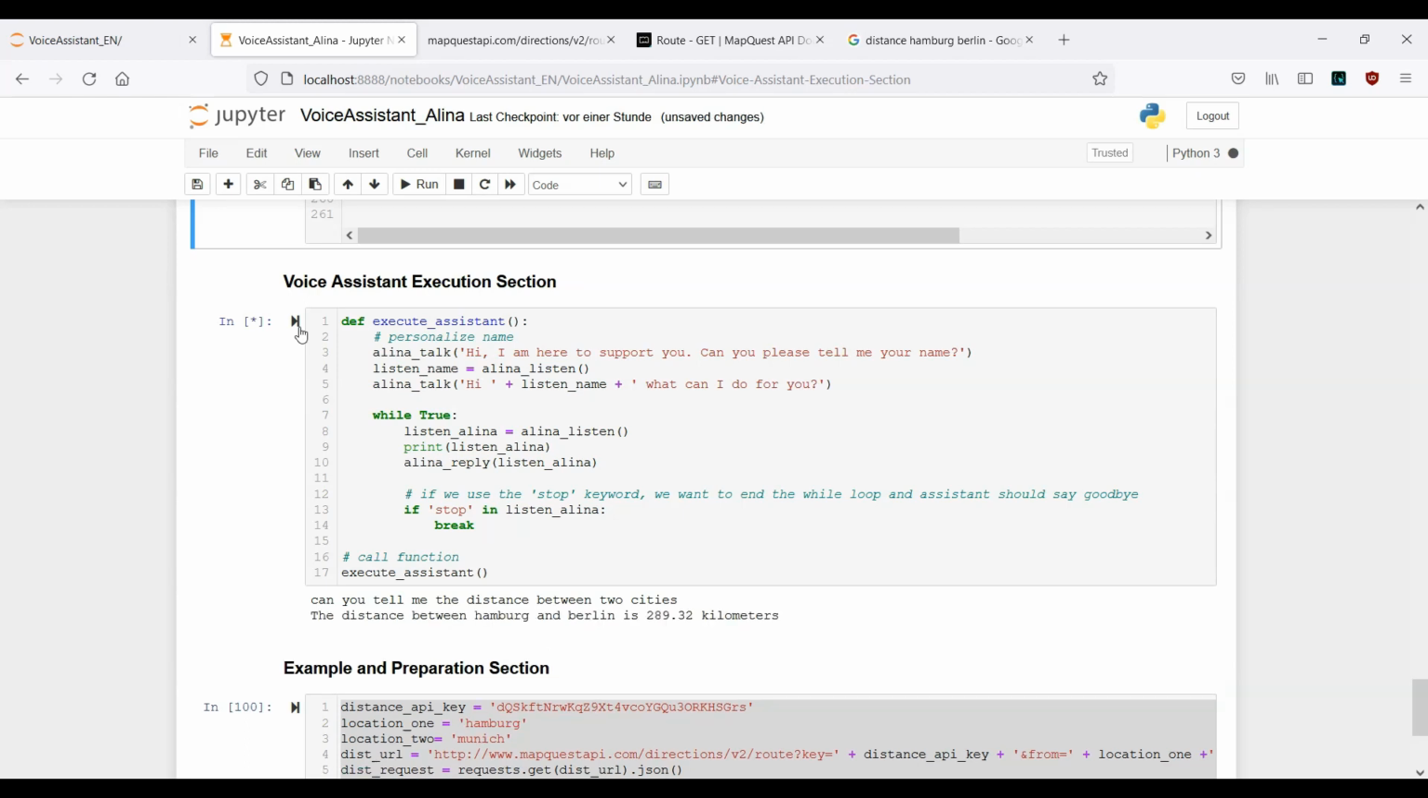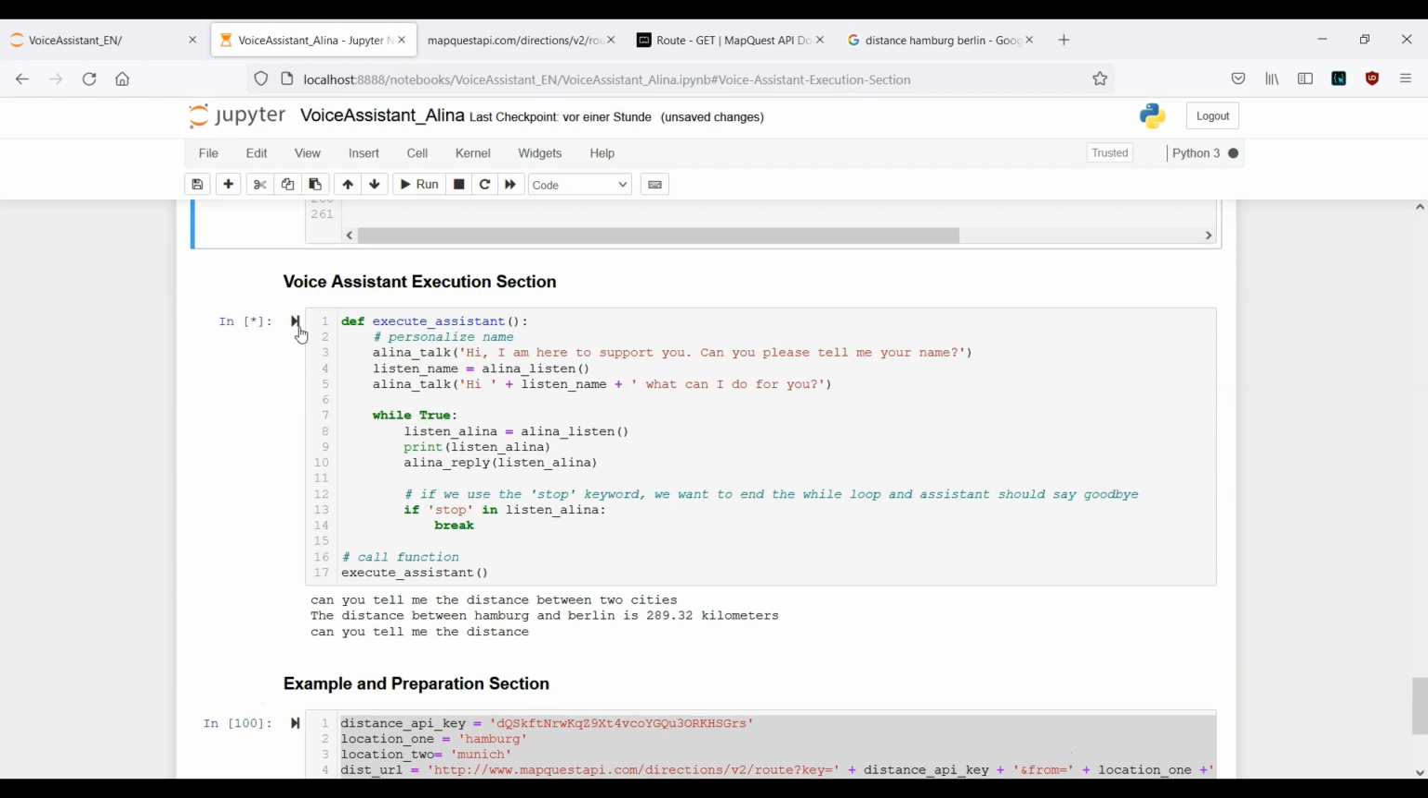The distance between Hamburg and Berlin is 289.32 kilometers. Can you tell me the distance? Sure. Let me know the starting point. London. All right, and now tell me the final destination. Liverpool.